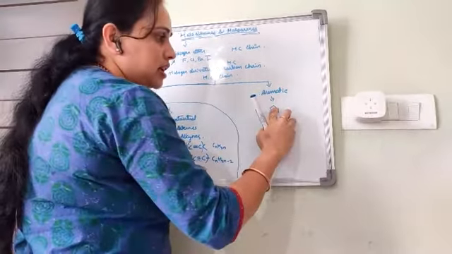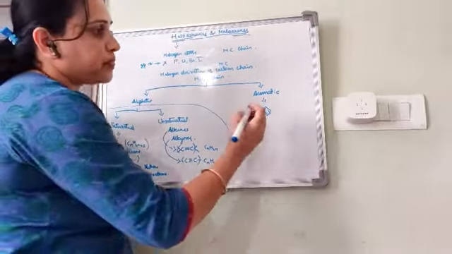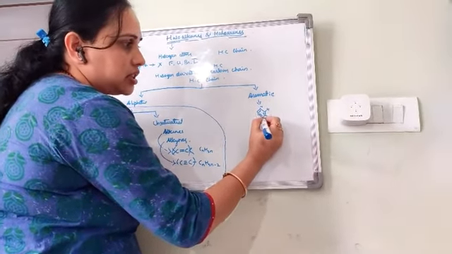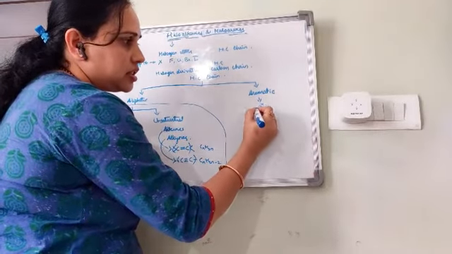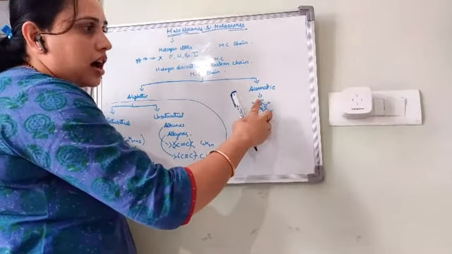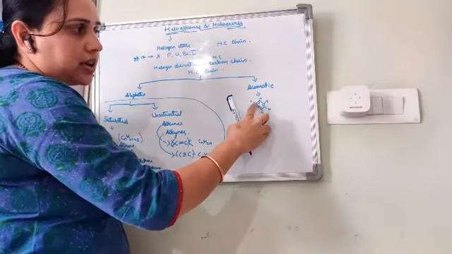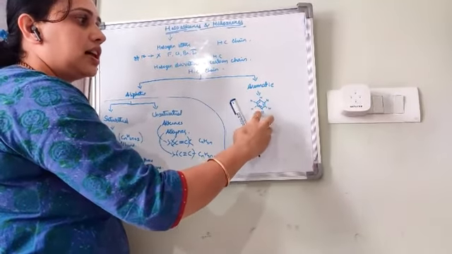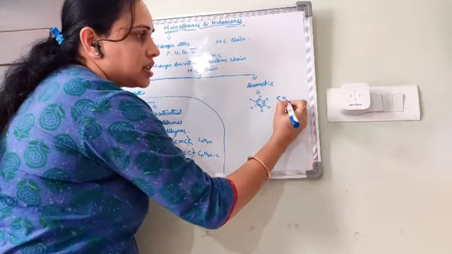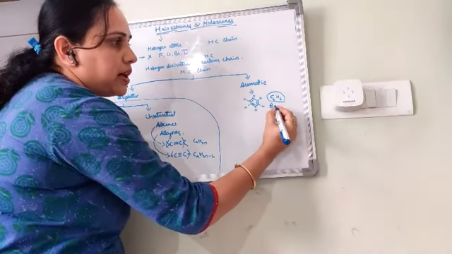All these carbon atoms are double bonded carbons, each having only a single hydrogen atom. This is C6H6, called benzene.